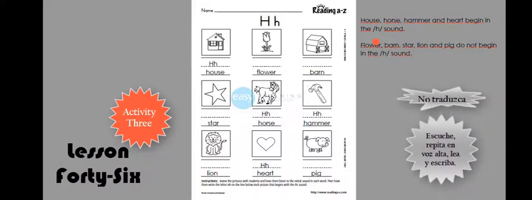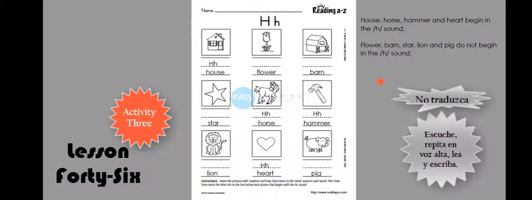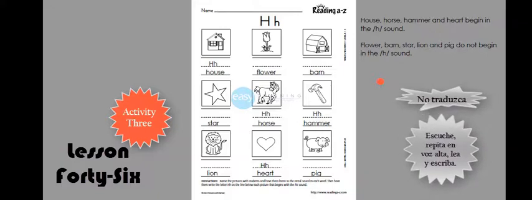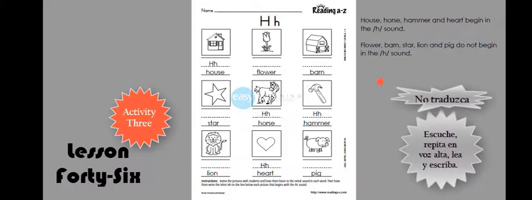Let's say that again. House, horse, hammer, and heart begin in the H sound. Flower, barn, star, lion, and pig do not begin in the H sound. Is that right? Let's keep going.